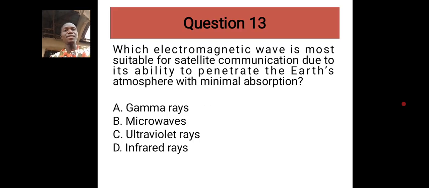Let's go to 13. Which electromagnetic wave is more suitable for satellite communication due to its ability to penetrate the Earth's atmosphere with minimum absorption? Now we are talking about satellite communication. It can penetrate the Earth with minimum absorption. So the electromagnetic wave that is most suitable for satellite communication is microwaves.